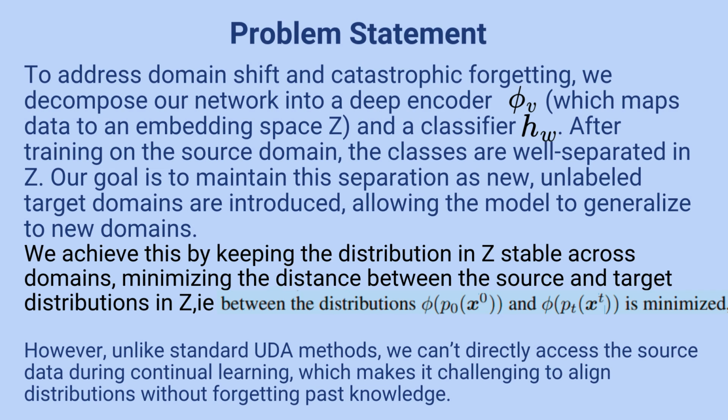However, unlike standard UDA methods, we can't directly access the source data during continual learning, which makes it challenging to align distributions without forgetting past knowledge.